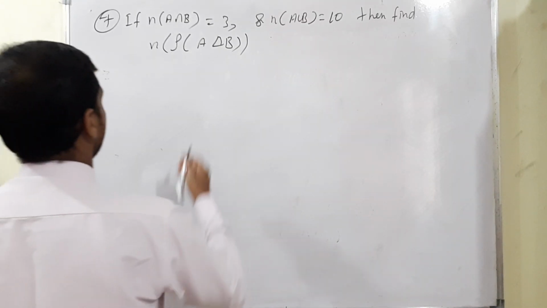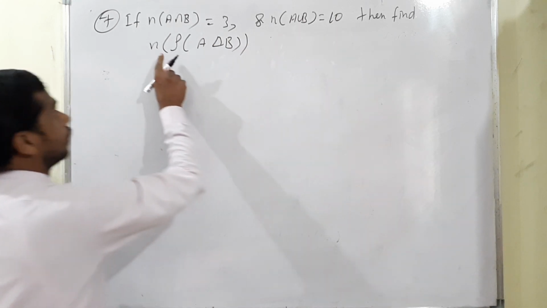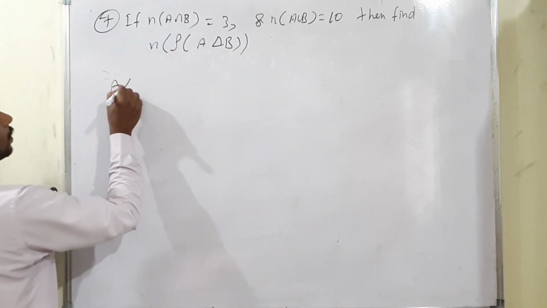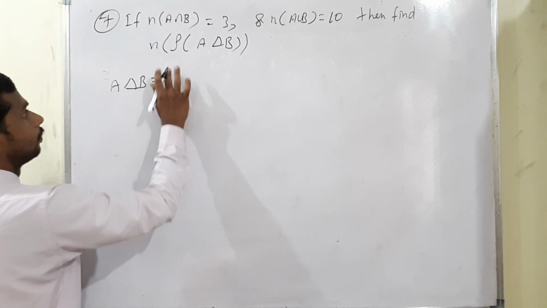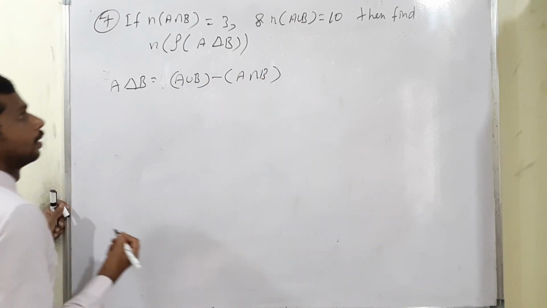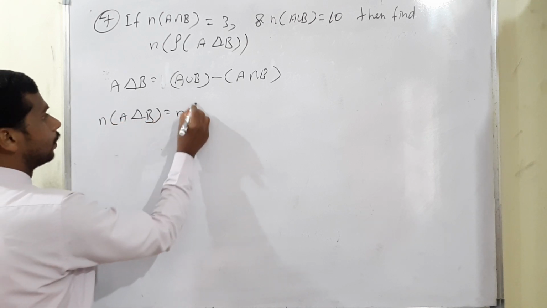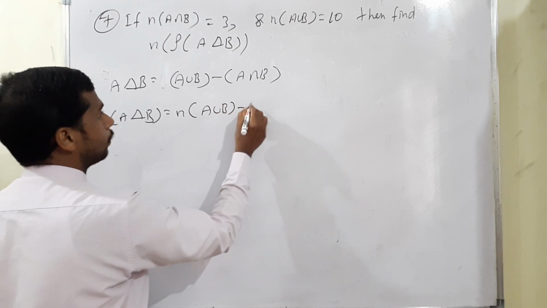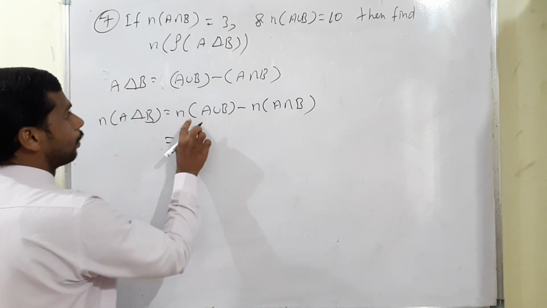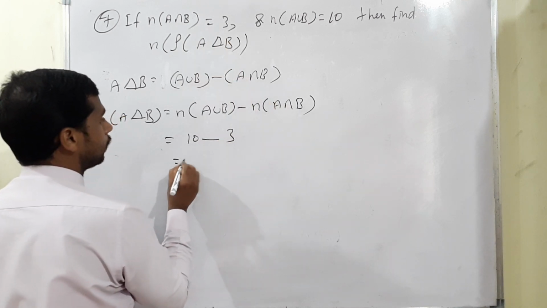Question number 7. Number of A intersection B is equal to 3. Number of A union B is equal to 10. Then find the number of subsets of A del B. First we have to find out A del B. So A del B is equal to the formula A union B minus A intersection B. Number of A del B is equal to number of A union B minus number of A intersection B. Number of A union B 10 minus number of A intersection B 3 is equal to 7.